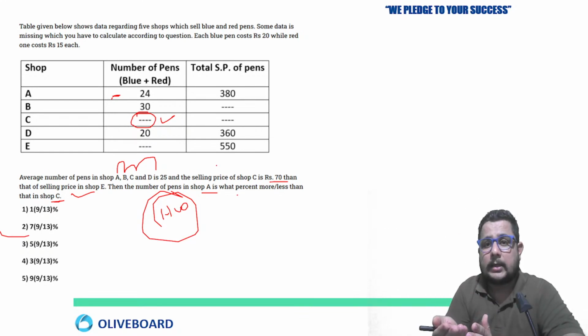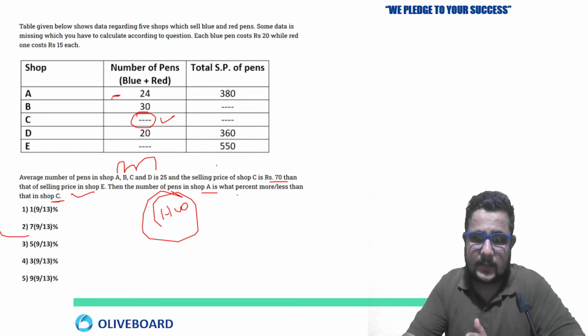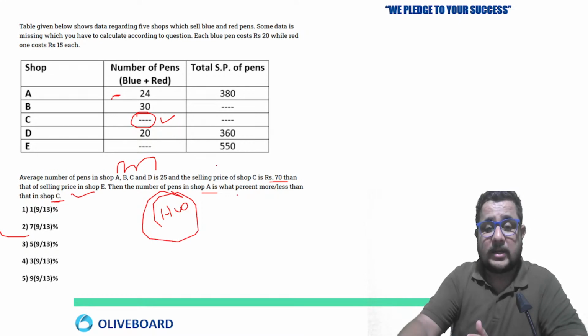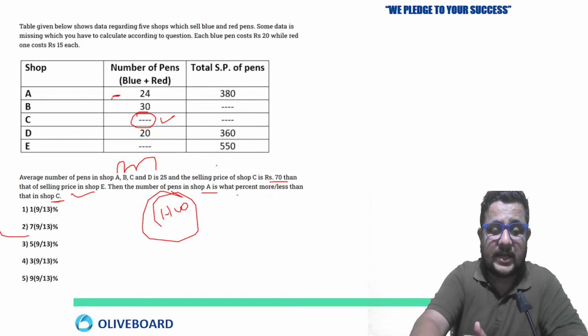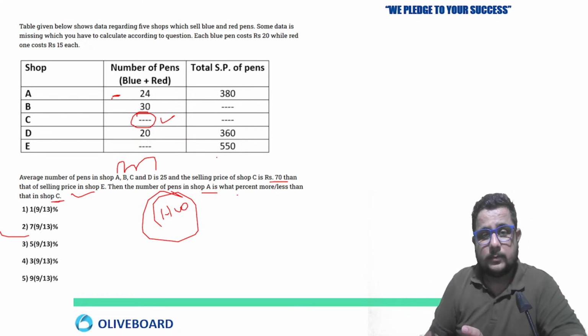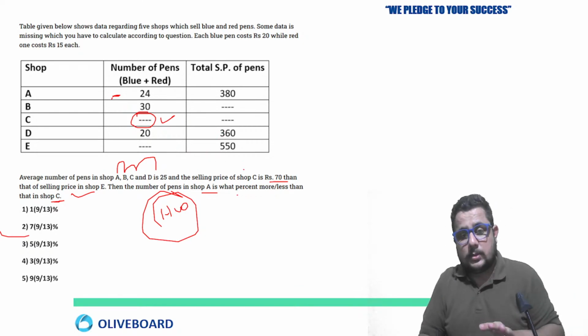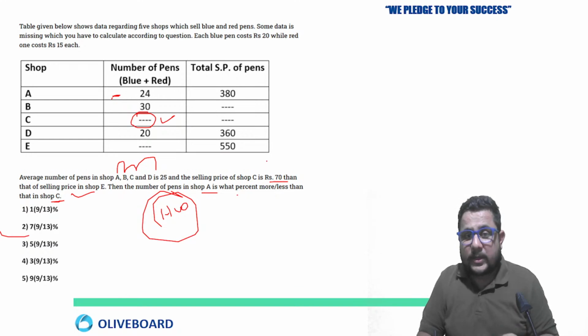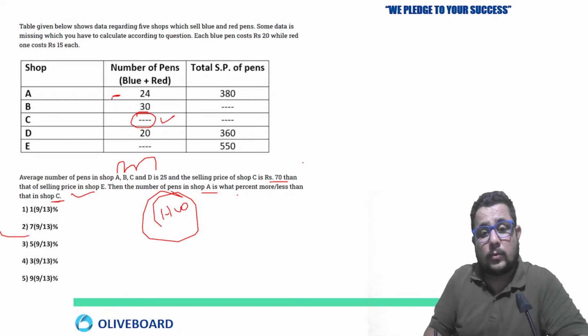R will take the same time as Q, the same days as Q, like that it must be. R will also take the same days as Q. Clear? Because they have mentioned the same, you can mention that R will take the same days as Q.